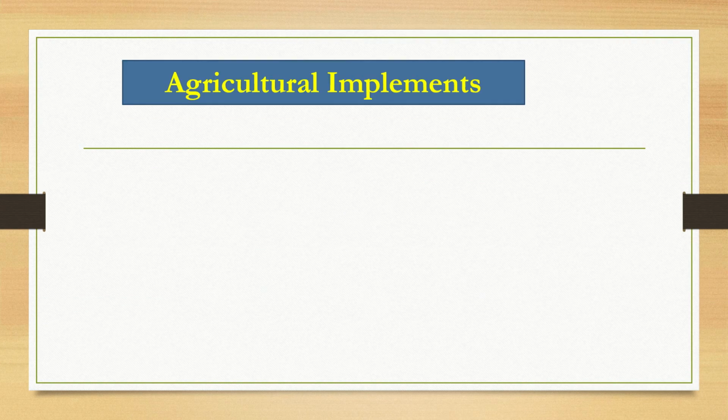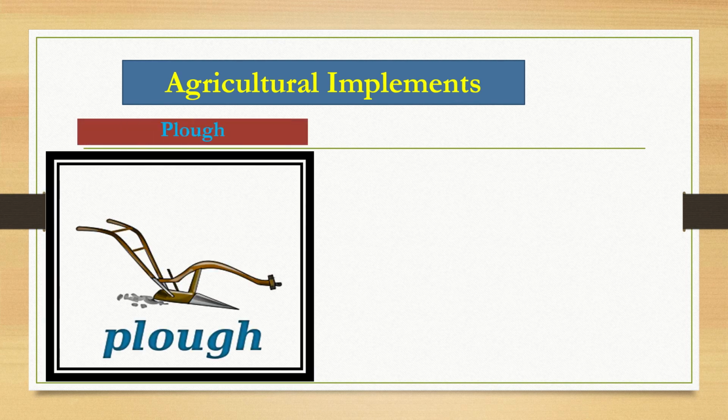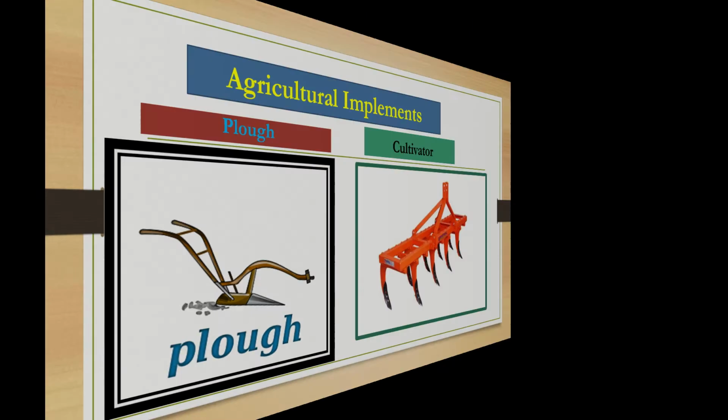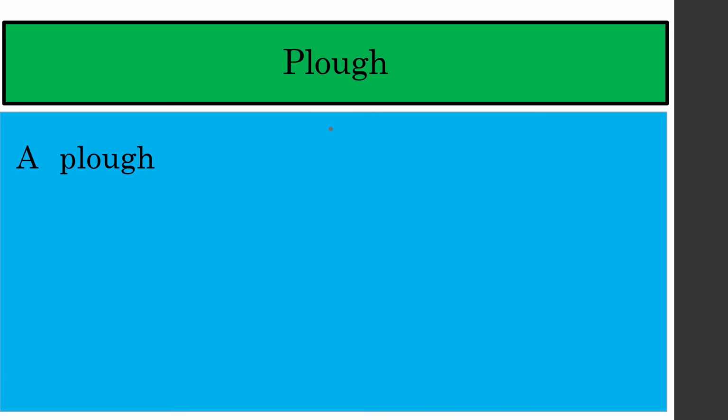Agricultural implements. Before sowing the seeds, it is necessary to break soil clumps to get better yield. This is done with the help of various tools. There are plow, one more tool is cultivator. Let us talk about plow.